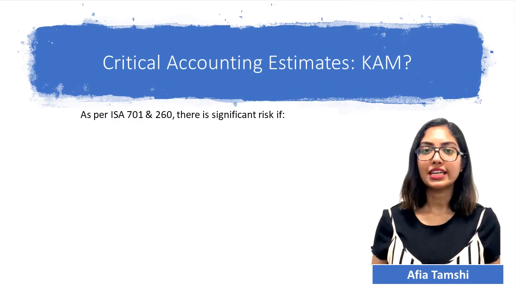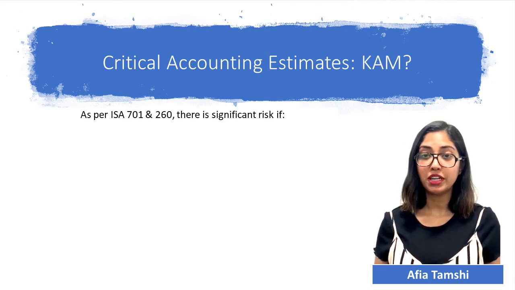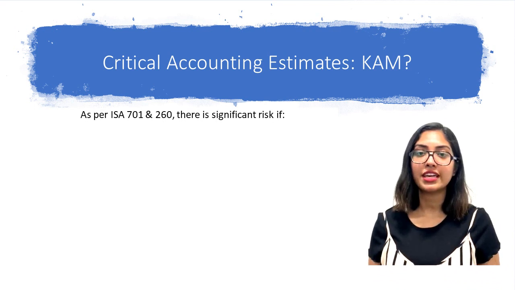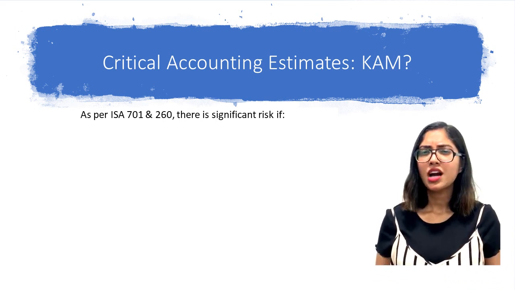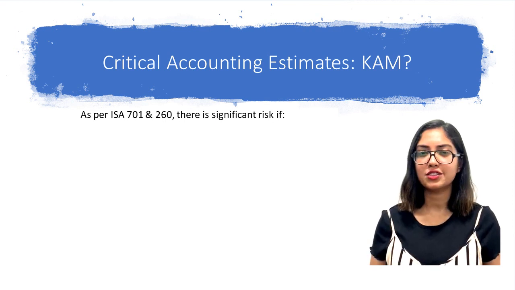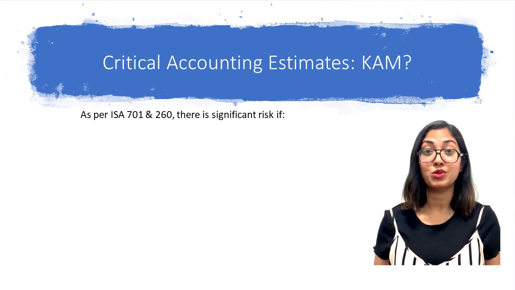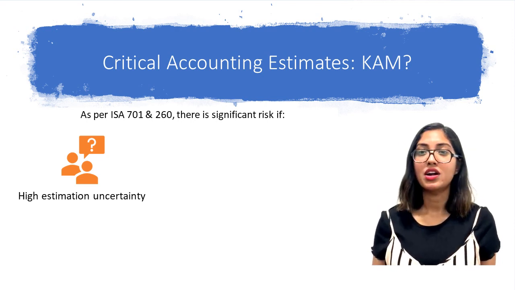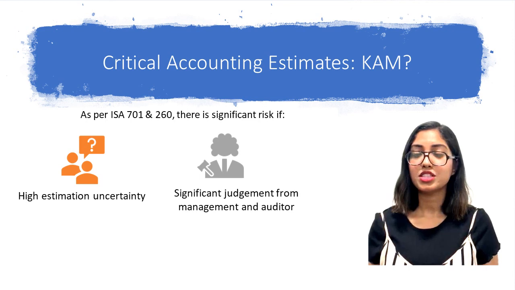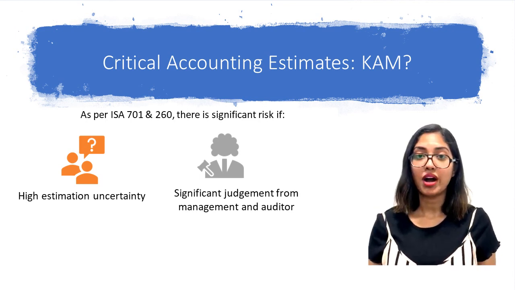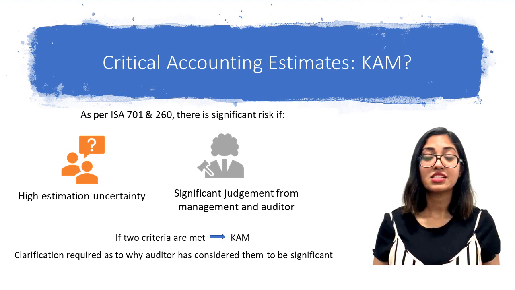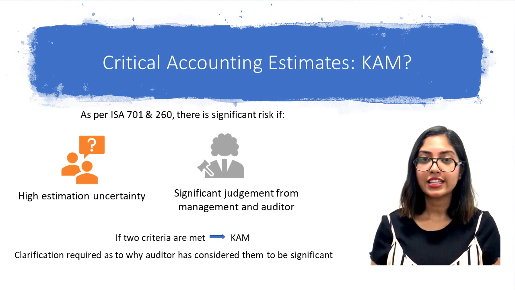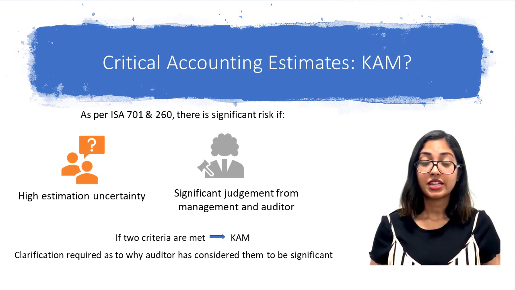According to ISA 701 and 260, an entity's governance should be informed of the auditor's views regarding significant qualitative aspects, such as critical accounting estimates made by the management. However, whether the auditor will find these estimates as areas of significant risk will depend on the following two factors. First, whether these estimates are of high estimation uncertainty, and second, whether they require significant judgment on both management's and auditors' parts. If these two criteria are met, auditors are most likely to identify these areas as key audit matters.